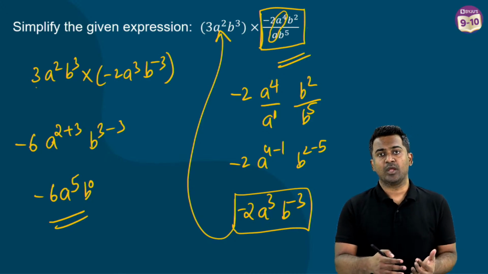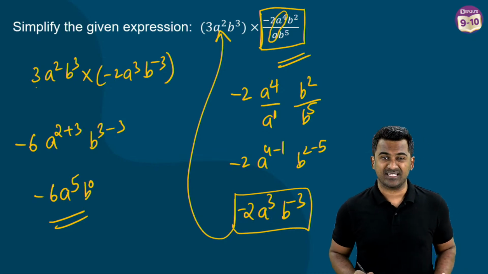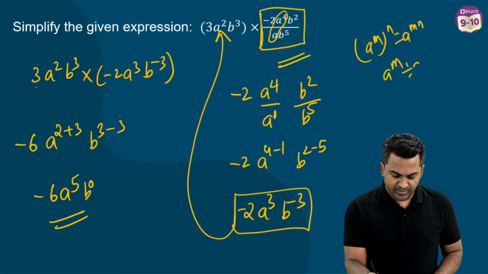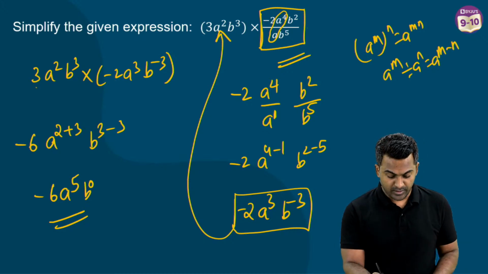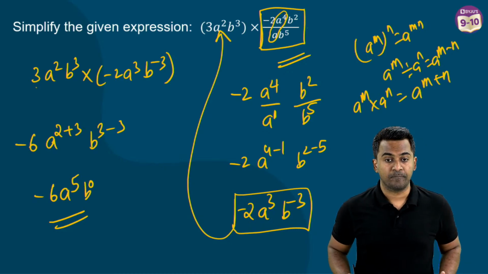And this is where your rules of exponents will come in handy when you want to simplify algebraic expressions like this. So all the basic rules here: a power m whole power n is a power mn. A power m divided by a power n is going to be a to the power m minus n. So that's all I'm using here. And lastly, a power m multiplied with a power n is going to be a to the power m plus n.